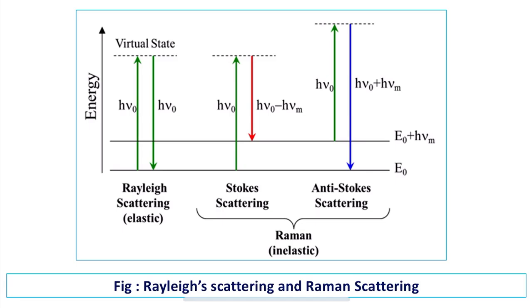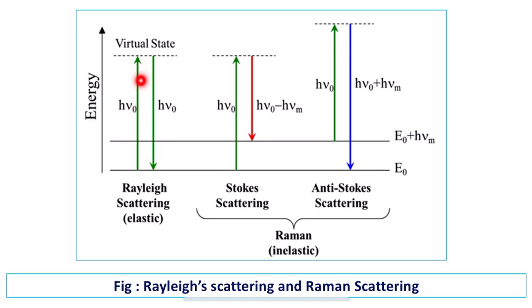And this is a typical diagram which shows the Rayleigh scattering. See if you can observe this. Here a light radiation, let me call it a photon, has a certain amount of energy which I have called h nu naught. This is the ground state, so that is why E naught, the energy is 0 here. From here it is going to be excited to the virtual state.